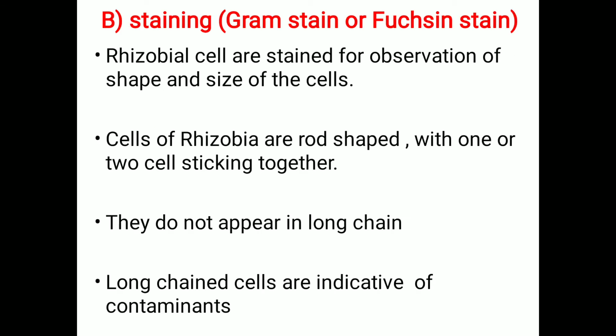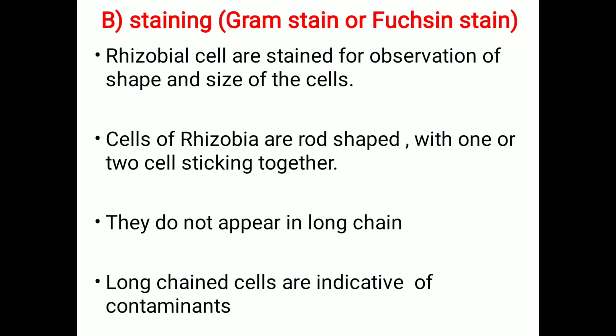Next one is the staining technique. We use the gram stain. Rhizobial cells are stained for observation of the shape and size of the cells. After staining, the size and shape of the cells indicate clear identification of the rhizobial strain. How do we observe?